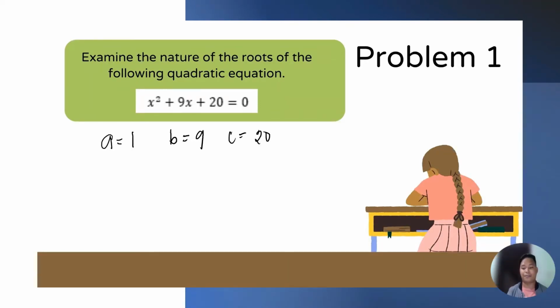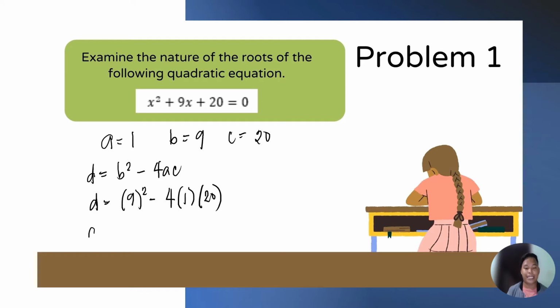Using the formula in determining the value of the discriminant, we have d is equal to b squared minus 4 times a times c. Then, we have d is equal to quantity of 9 squared minus 4 times 1 times 20, the value of c. Then, simplifying po, we have 9 squared is 81. And we're going to multiply 4 times 1 times 20. The product is 80. And the difference of 81 and 80 is equal to 1.